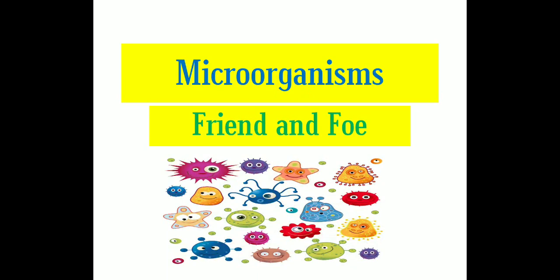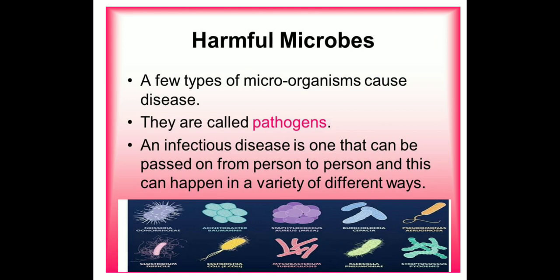Some microorganisms are harmful to human beings, plants and animals, and cause diseases. Such disease-causing microorganisms are called pathogens or germs. Harmful microbes: a few types of microorganisms cause diseases, and those are called pathogens. These diseases can spread from an infected person to a healthy person through air, water or direct contact. Examples: common cold, chickenpox, AIDS, etc.